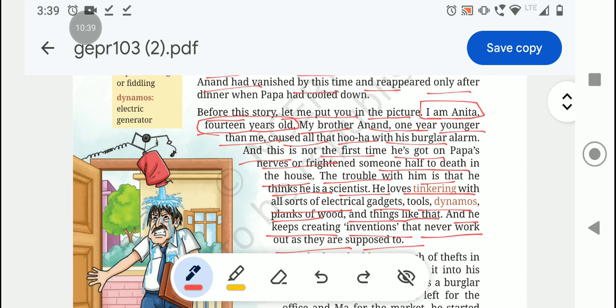It is not the first time his father is getting angry. Every time it happens, and he thinks he's a scientist, and he loves tinkering.